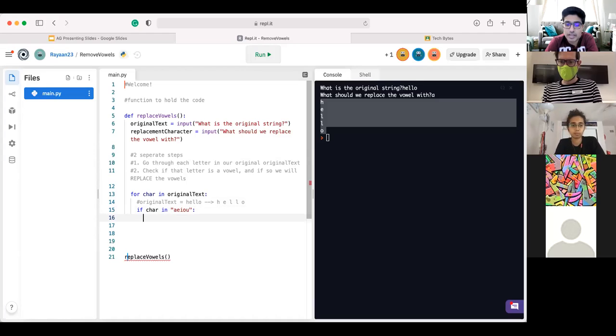And now all that's left is to use that function we've been talking about the whole day, that being the replace function.